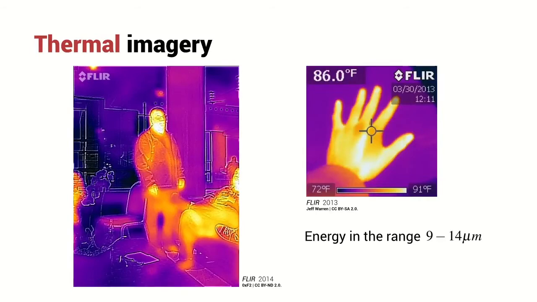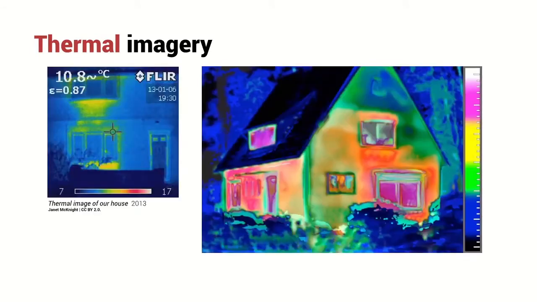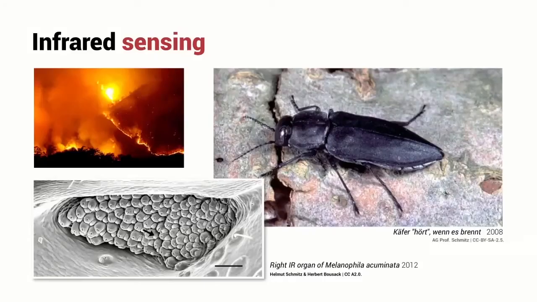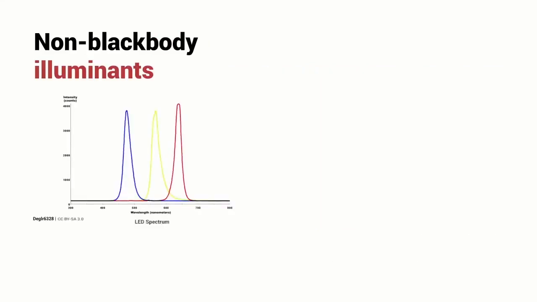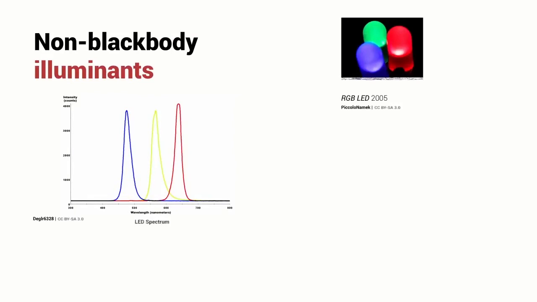Thermal cameras are often used to diagnose heat loss from buildings. The outside of a building should be cool, but if there are hot spots, it generally tends to indicate that heat is leaking from inside the building to the outside world. The fire beetle is exquisitely sensitive to infrared radiation. It likes to lay its eggs into burnt trees. So it goes hunting for forest fires, and to do that, it uses special infrared sensing organs built into its thorax. There are also a large number of non-blackbody illuminants.